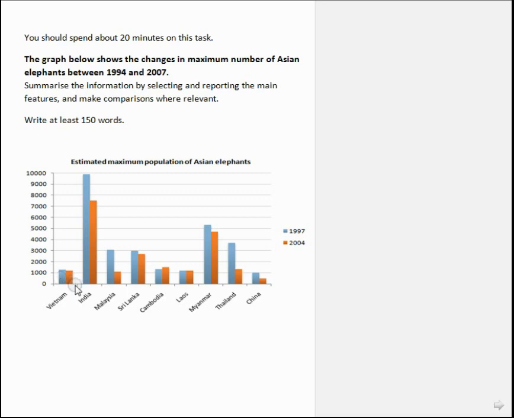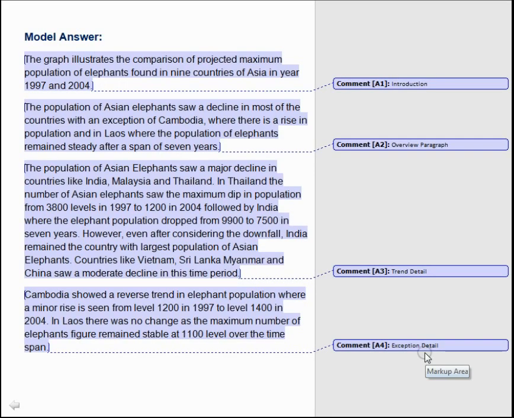So now we move on to our answer. First paragraph is the introduction, wherein we just paraphrase the question statement in our own words. The graph illustrates the comparison of projected maximum population of elephants found in 9 countries of Asia in the year 1997 and 2004.